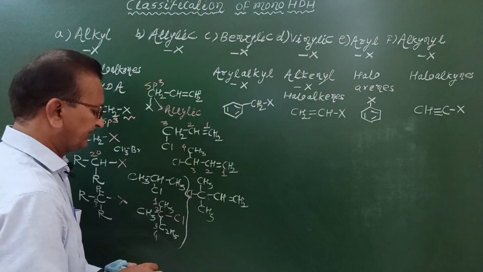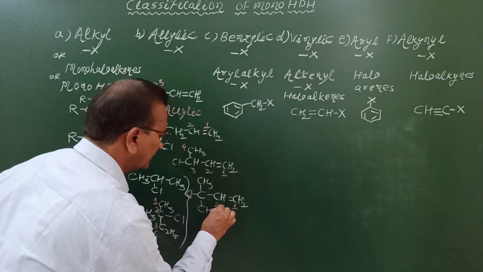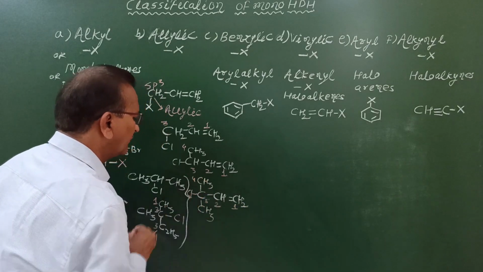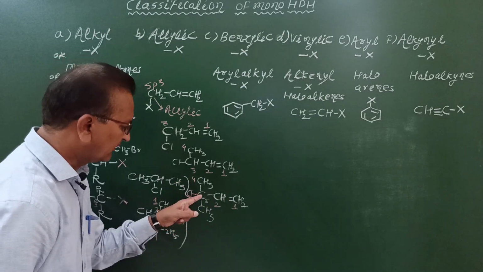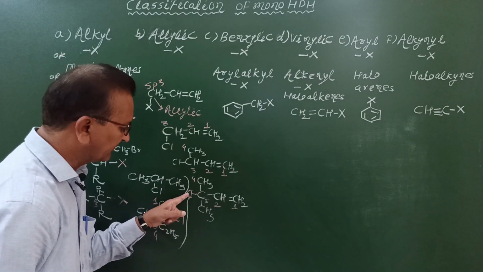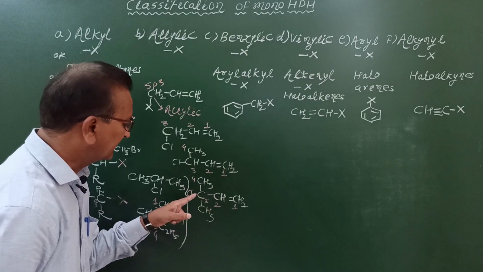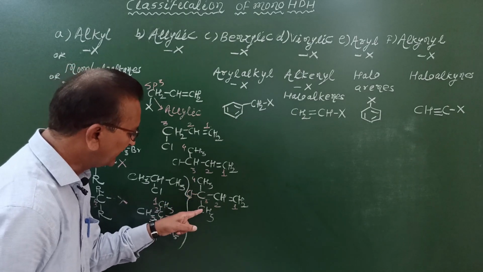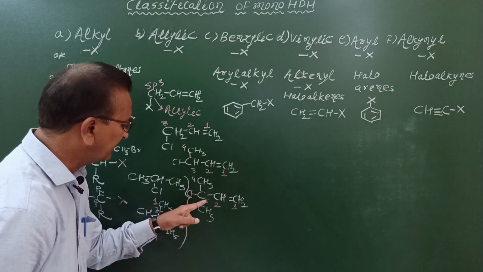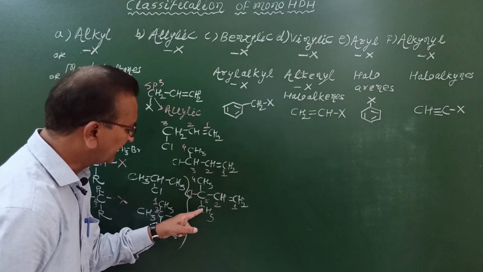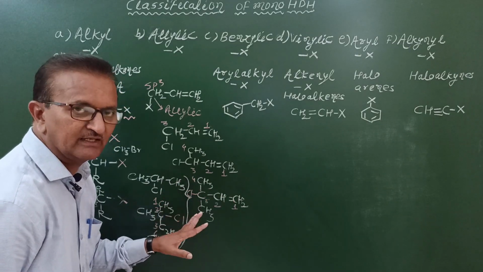Now let us see numbering. Again, numbering is started from this carbon atom, doubly bonded carbon atom, number 2, number 3, and number 4. Longest continuous chain contains 4 carbon atoms. But on carbon number 3, there is chlorine atom as well as one branch, that is methyl group. Therefore, what is the IUPAC name of this compound? 3-chloro-3-methyl-but-1-ene, an example of tertiary allylic halide.